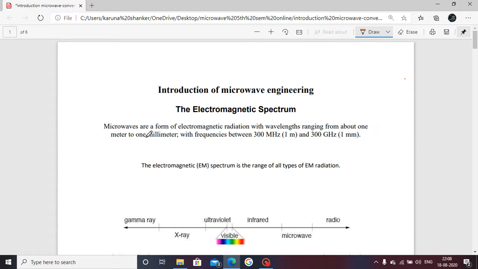What is microwave? Microwave is the electromagnetic spectrum with frequency from 300 MHz to 300 GHz. Means the microwave frequency range is 300 MHz to 300 GHz. In terms of wavelength, the range of microwave is 1 meter to 1 mm. This wavelength is calculated from the relation lambda equals c by f. From this relation you calculate the wavelength.